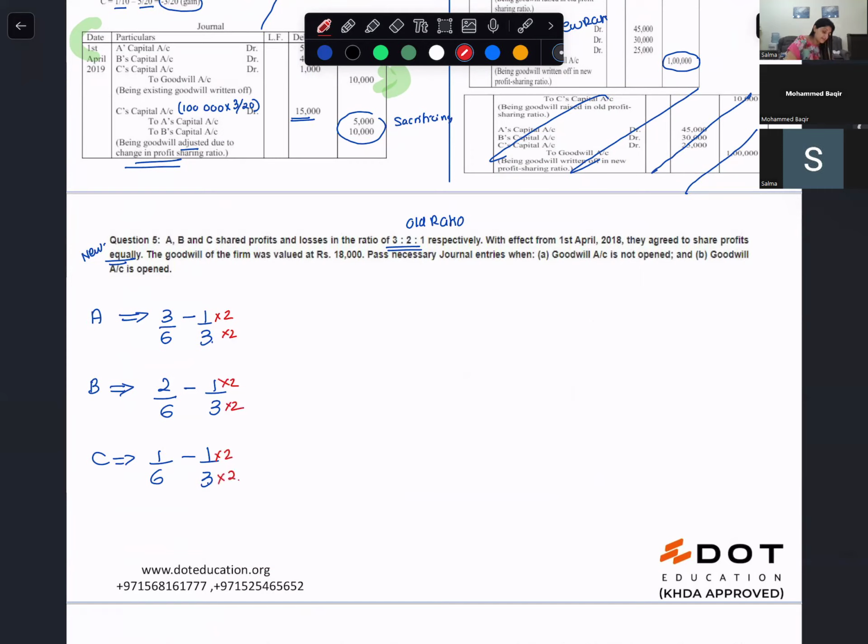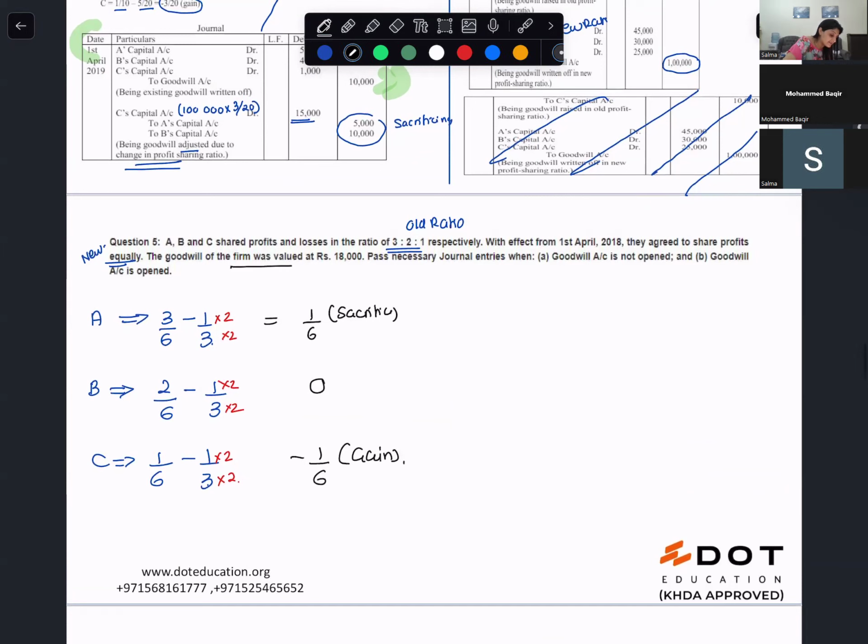So I will multiply everything by 2, so it becomes 6, right? So A will be 1 by 6, gain or sacrifice? Sacrifice. B will be 0, so no sacrifice, not any gain. And C will be minus 1 by 6, gain.